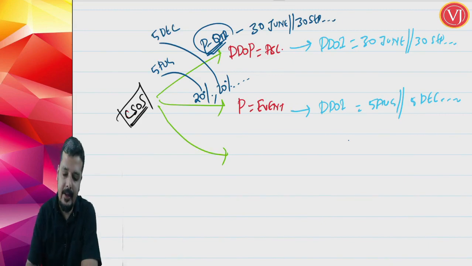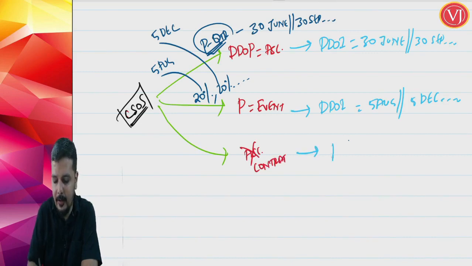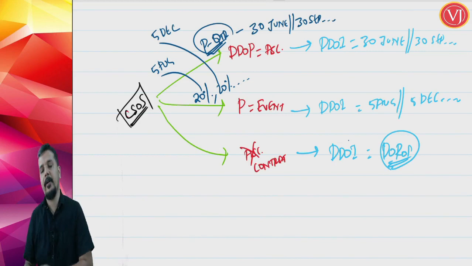Right. If nothing is ascertainable from the contract, nothing is there, then they say, okay, let us not complicate it further. In that scenario, due date of invoice will be the date when you receive the payment. As and when you get the payment, you go for it.